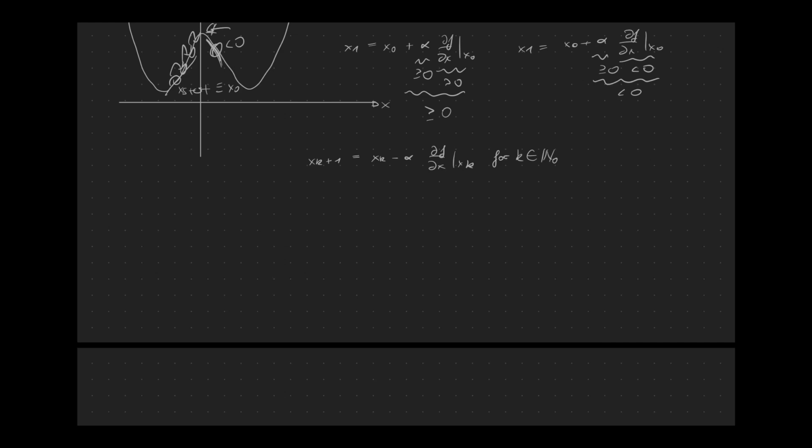And this is known as gradient descent. And the other one we found for finding the maximum, plus alpha times the first derivative, is known as gradient ascent.